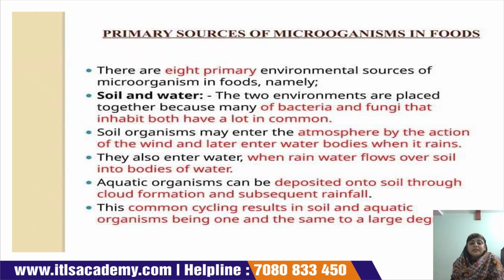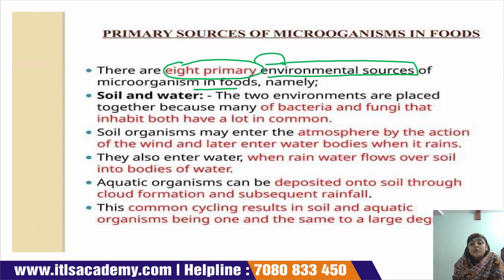Now we are going to discuss the primary sources of microorganisms in food products. There are 8 primary sources, and these are considered environmental sources, meaning the sources arise from the environment.